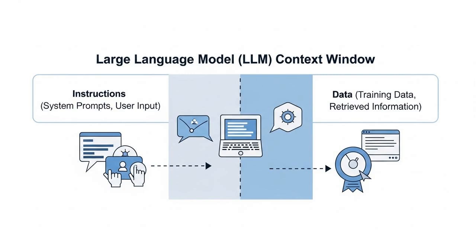The model is trained to be a fantastic instruction-following machine, but this training doesn't teach it to differentiate the source or the authority of those instructions. It simply processes the whole stream of text and predicts the next most likely word. This creates that control data plane confusion we talked about. The model's main goal is to follow the most recent or most forceful-sounding instruction in its context window.